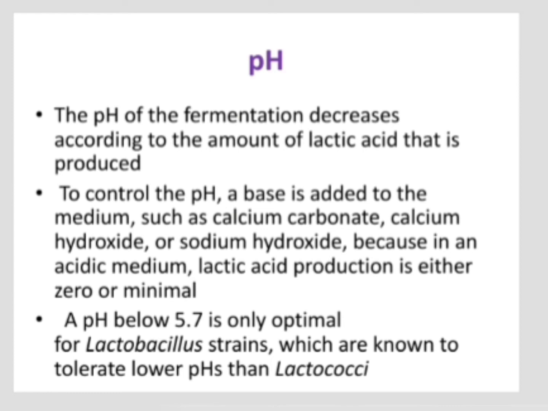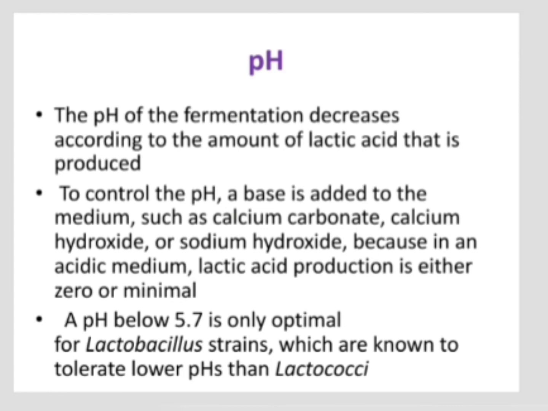Bases such as calcium carbonate, calcium hydroxide, sodium hydroxide, etc. have to be added into the acidic medium as lactic acid production increases. A pH of 5.7 is optimum for Lactobacillus strains, which are known to tolerate lower pH than lactococci.